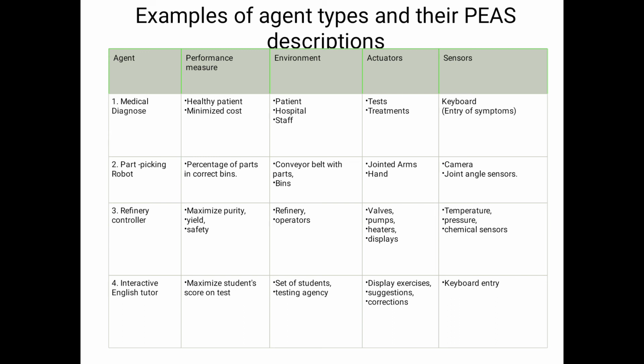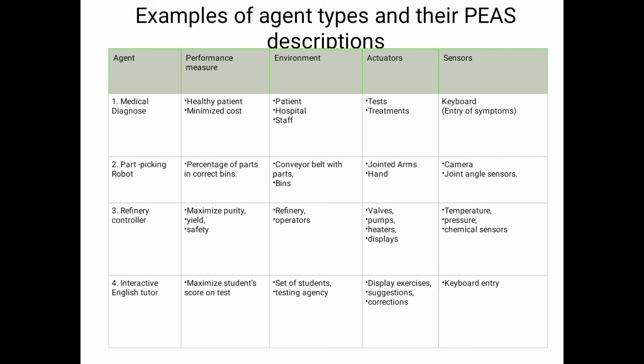Here the performance measure of the part picking robot is the percentage of parts in correct bins. What is the environment here? Conveyor belt with parts and bins. What are the actuators? Jointed arms and hand are the actuators. What are the sensors? Camera and joint angle sensors.